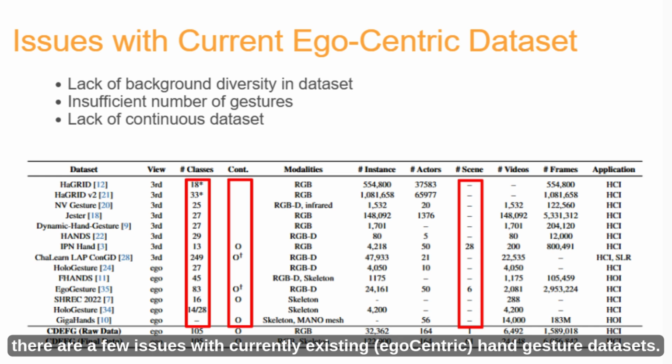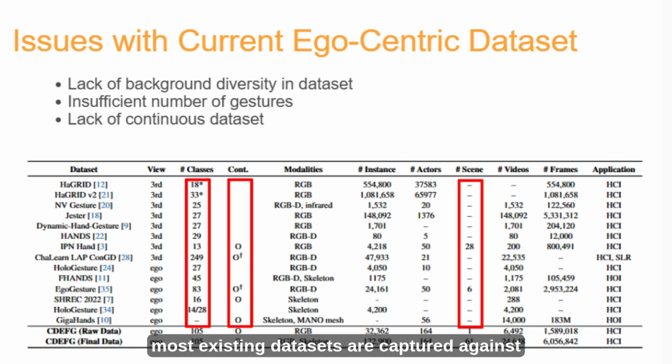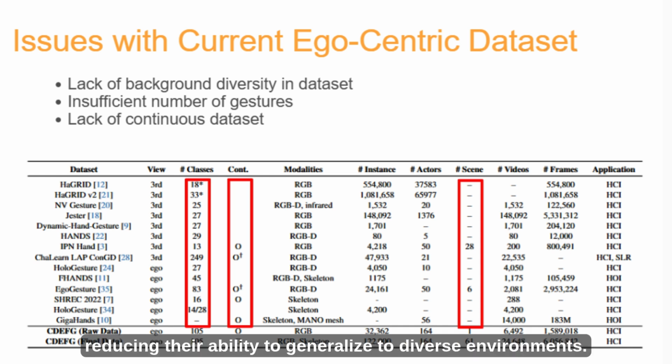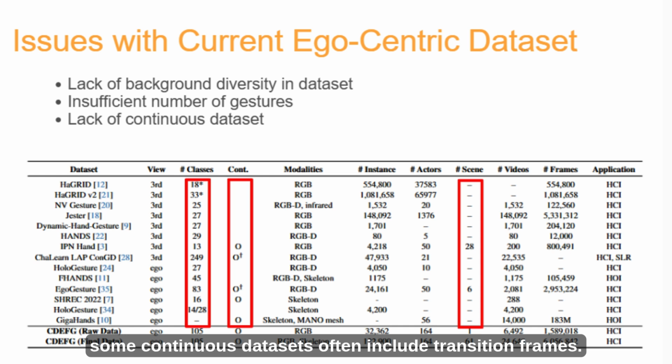However, there are a few issues with currently existing hand gesture datasets. Firstly, most existing datasets are captured against the same background, reducing their ability to generalize to diverse environments. They also contain a limited number of gesture classes. Most datasets are also non-continuous, recording only isolated gestures. Even then, some continuous datasets often include transition frames that make it obvious when a gesture starts and ends.